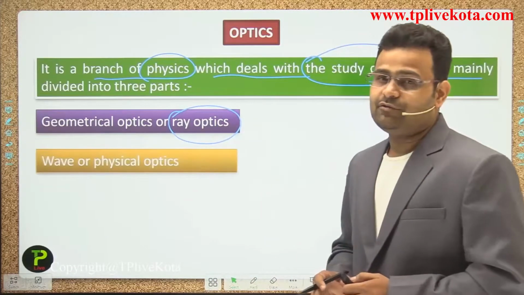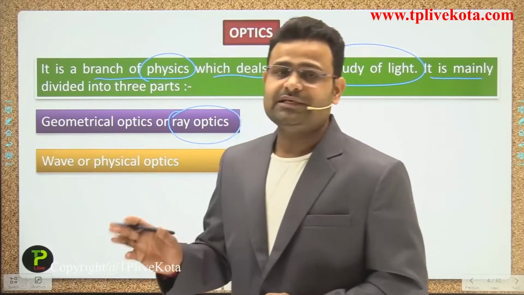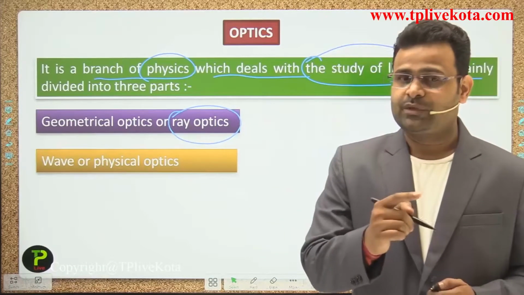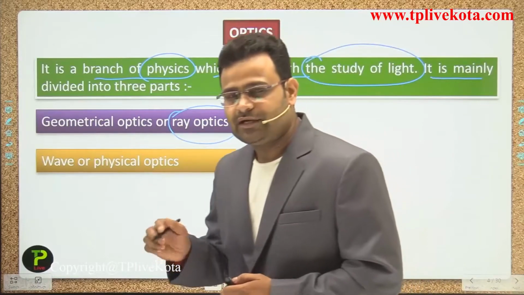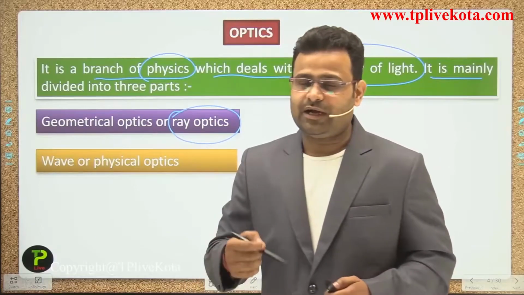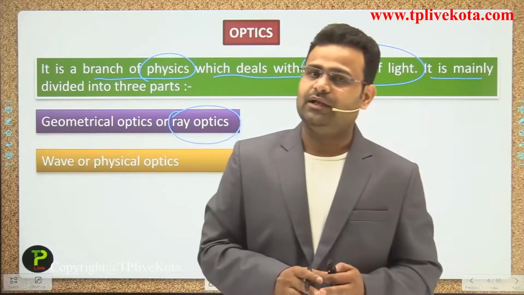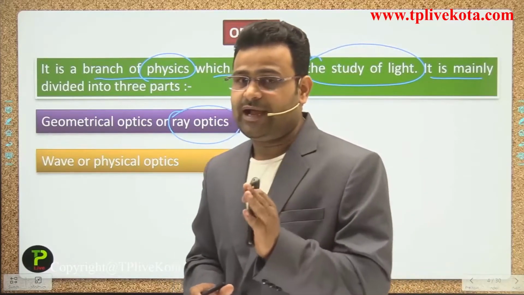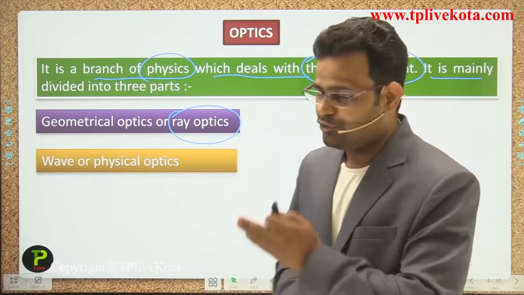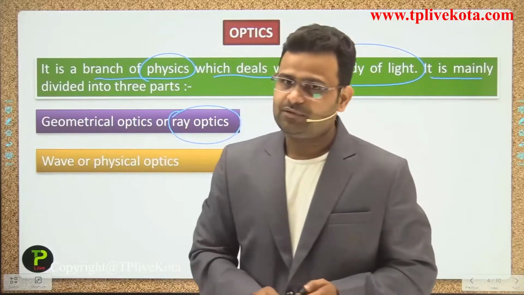The next one is wave optics, or you can say physical optics. In this we talk about light traveling in the form of a wave. Light basically has a dual nature, but when we talk about its wave nature, we discuss the phenomena produced by the wave nature of light, and all the theory behind it. So the second part is wave or physical optics.